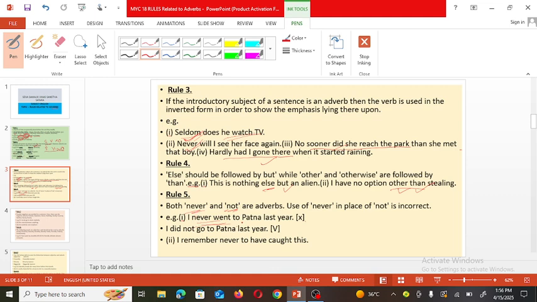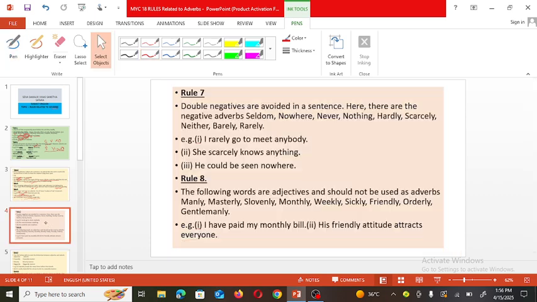I did not go to Patna last year. That is a correct sentence. Never went is a wrong sentence. I remember never to have caught this. So I remember never to have caught this is a correct sentence. Next rule.